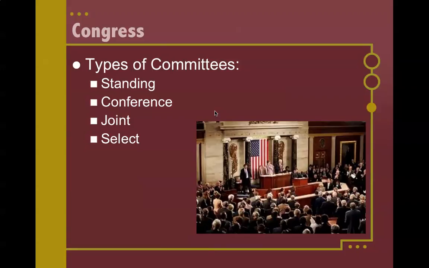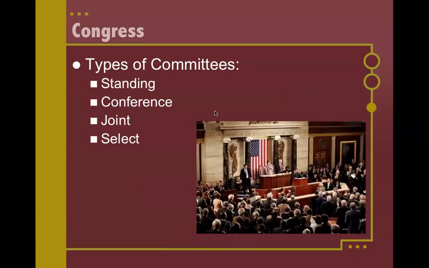Most people in the House and the Senate are assigned to at least one standing committee, and they become experts in that policy area. And if a bill does not get through the standing committee, it does not get debated on the House or the Senate floor. They are really the experts on the topics, and they are supposed to weed out the junk bills. Conference committees are where bills go if the House and the Senate pass 2 versions of the same bill, but they don't agree on all the topics.